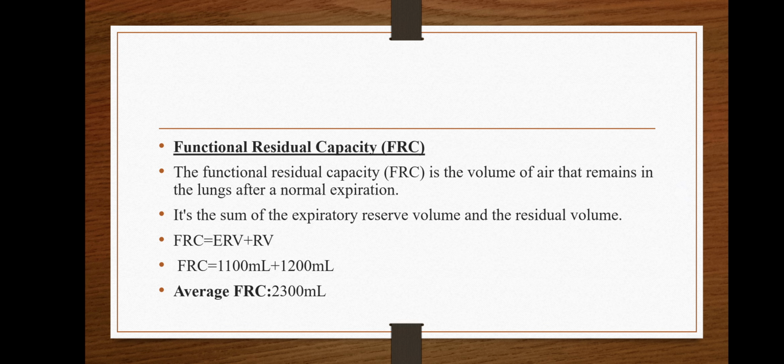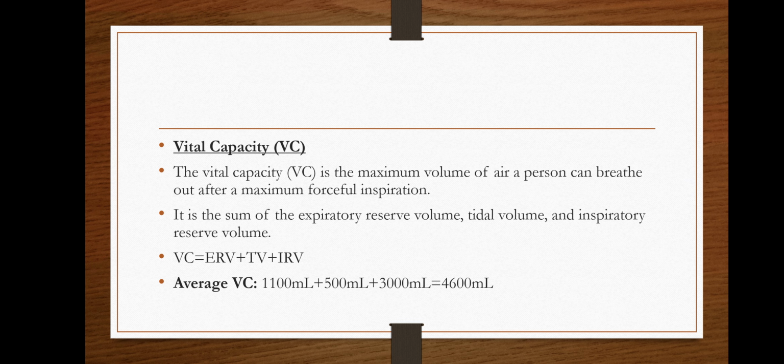Then functional residual capacity. Functional residual capacity is the volume of air that remains in the lungs after a normal expiration. It is the sum of the expiratory reserve volume and the residual volume. Functional residual capacity equals expiratory reserve volume plus residual volume, 1000 milliliters plus 1200 milliliters. Average functional residual capacity is 2300 milliliters.